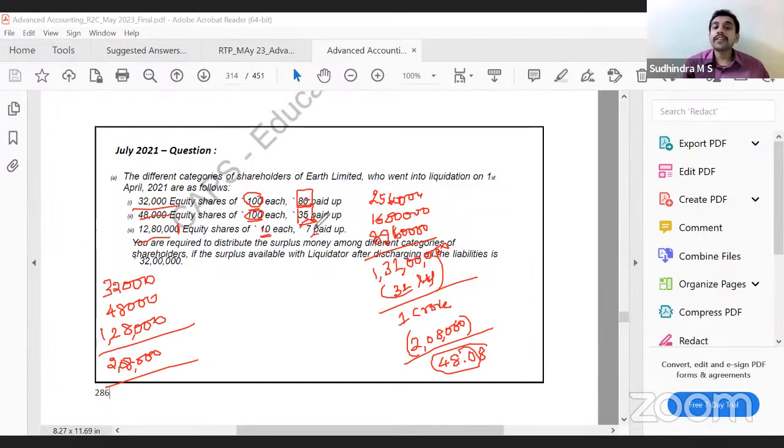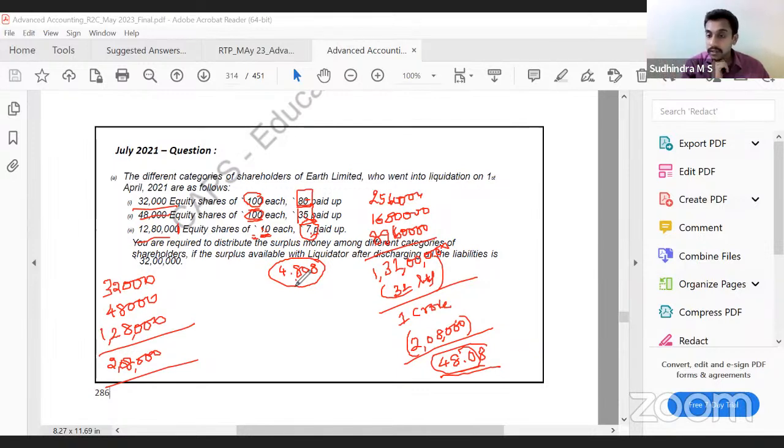Here they have paid 7 rupees. Ask or refund? Refund. Very good, refund, because this is 10 rupees. So 48.08, they had converted 10 into 100. So technically for them, it is 4.808 loss. But they have paid 7 rupees. 7 minus 4.808 would be refunded.